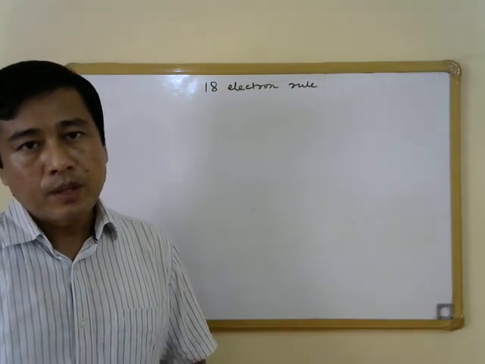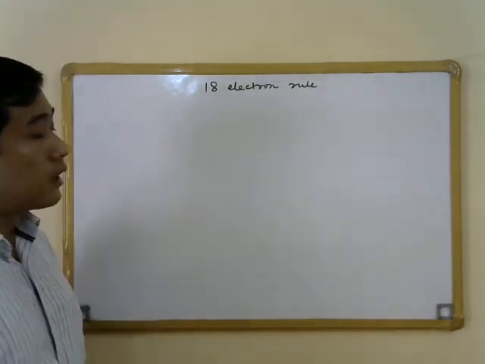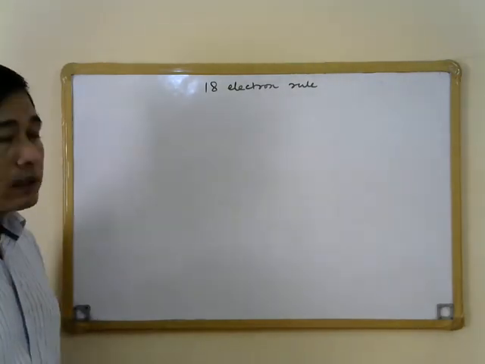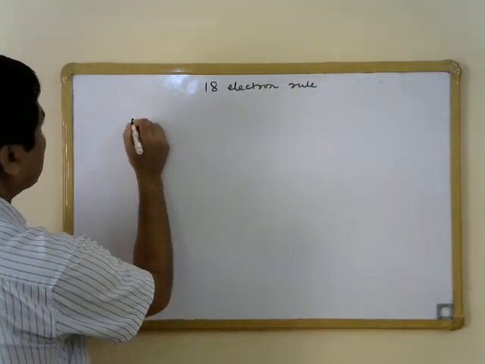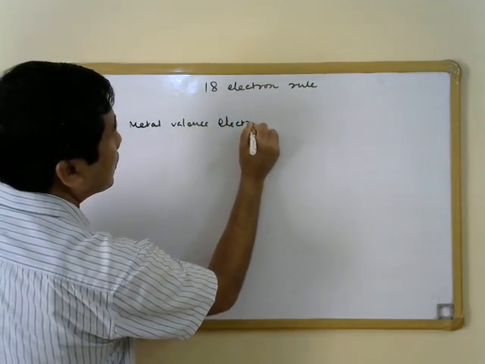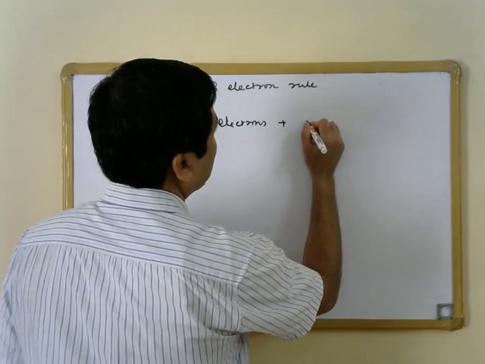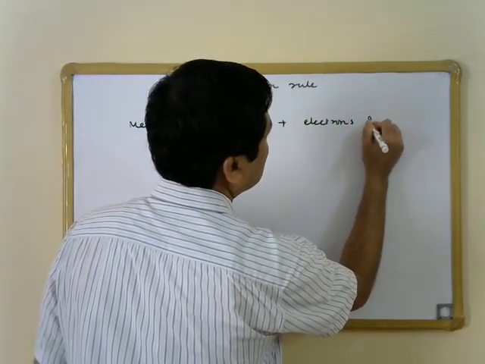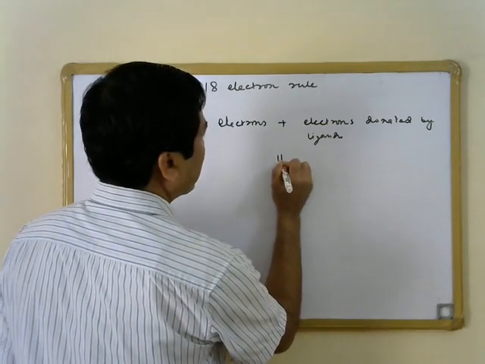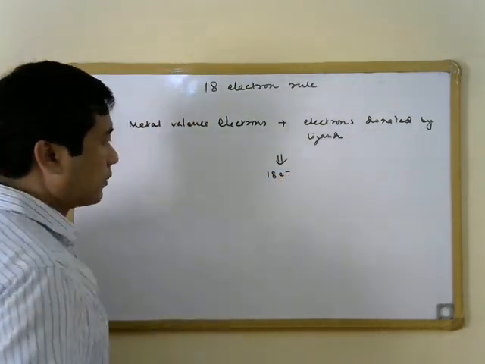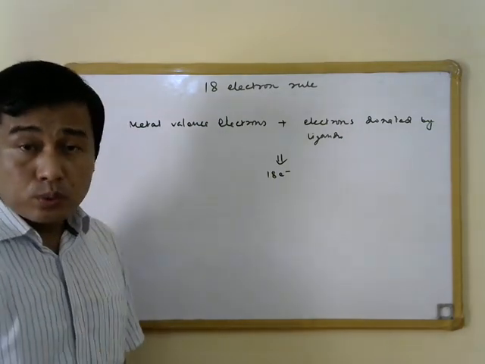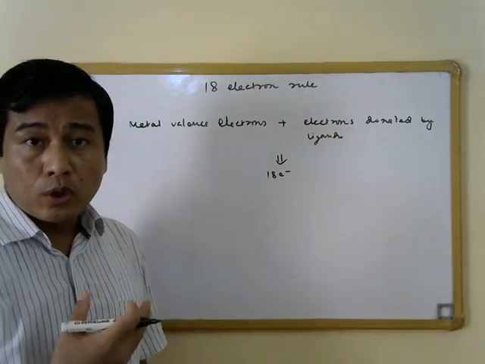So let us begin with this. The 18 electron rule, as we all know, essentially tells us that in case of thermodynamically stable metal complexes, the sum of the metal valence electrons and the electrons donated by the ligands within a given complex should be equal to 18, and if it is, then we say that the complex is going to be stable.